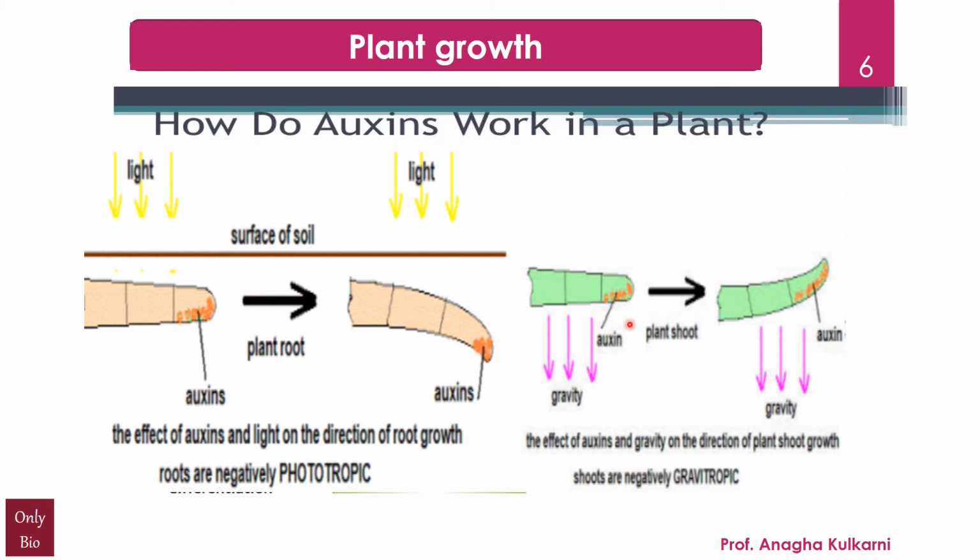Okay, here you can see a plant shoot instead of a plant root. Again, what we find is auxins moving away. They move towards the gravity, and because of this, the elongation is on this side and the shoot moves towards the light.